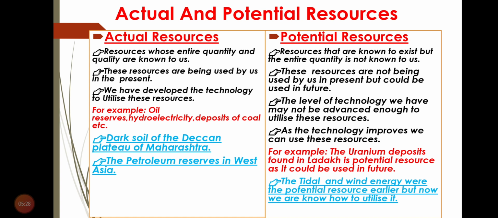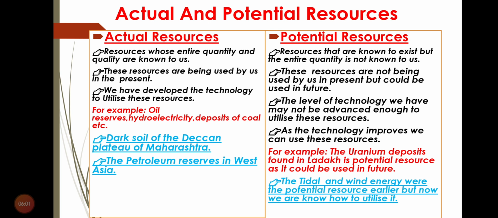We know the qualities of that soil and which crops are suitable for it, so we are using that soil to its utmost. So actual resources are those whose entire quantity is known to us and which are being used in the present. We have developed enough technology to utilize them.